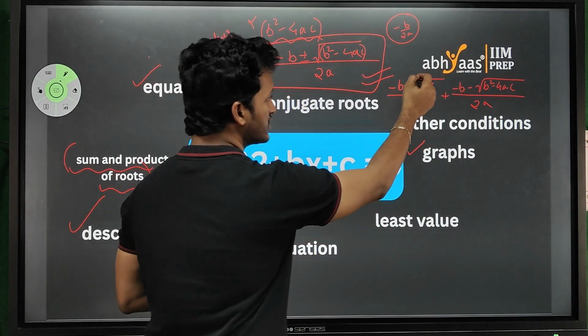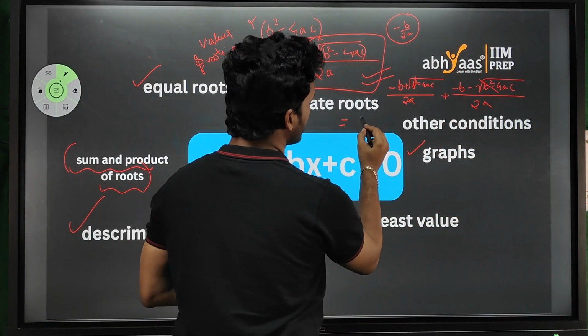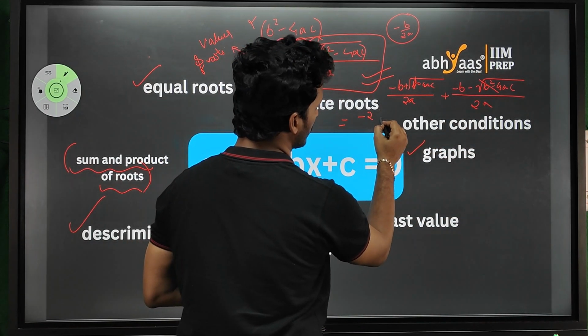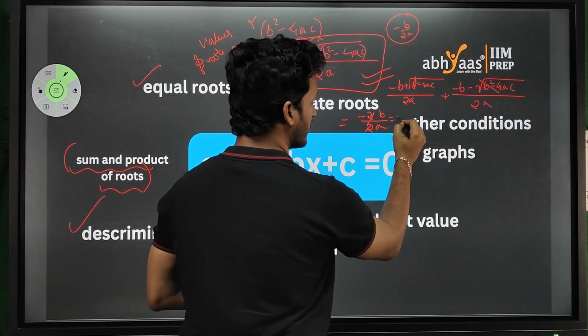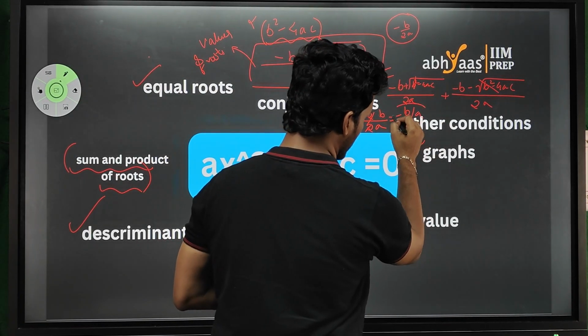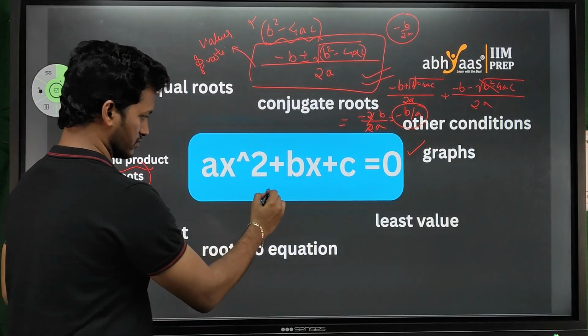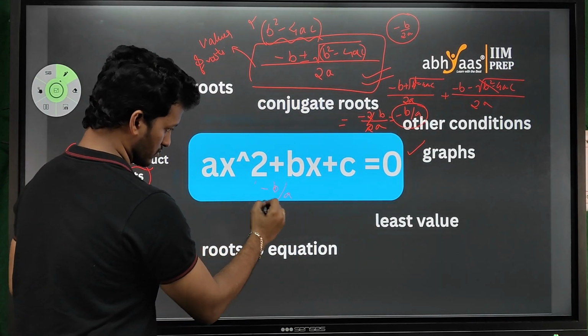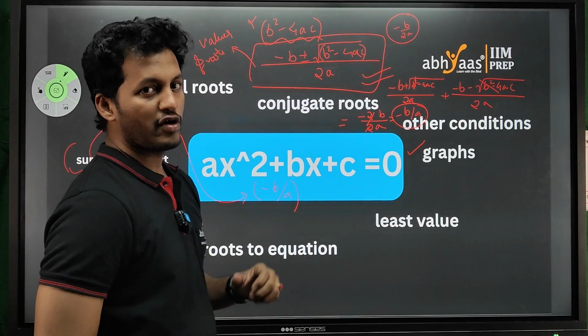So this part and this part get cancelled, and what is remaining here? Minus 2b by 2a. That means the value minus b by a of any quadratic equation gives me the sum of the roots. The sum of the roots.